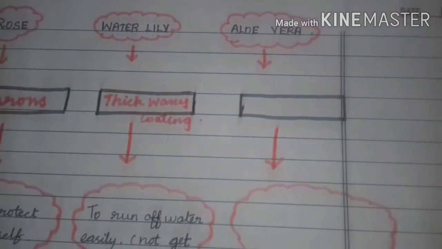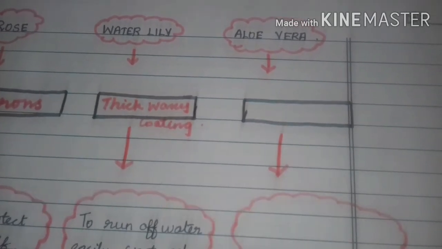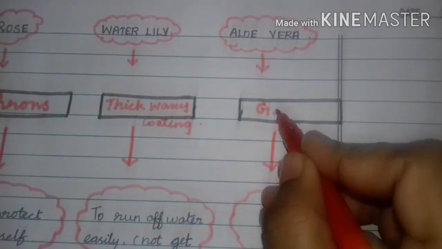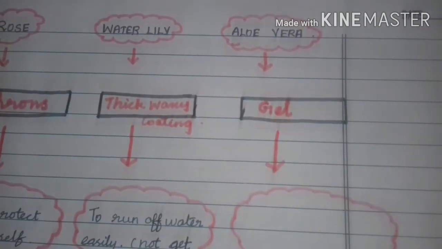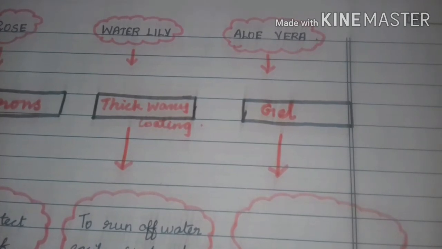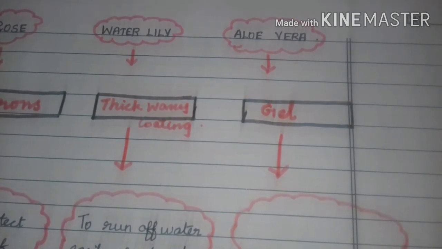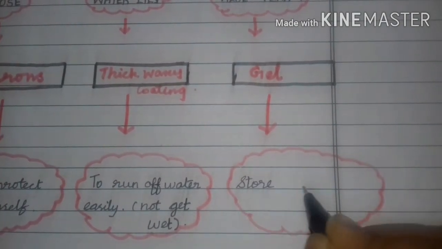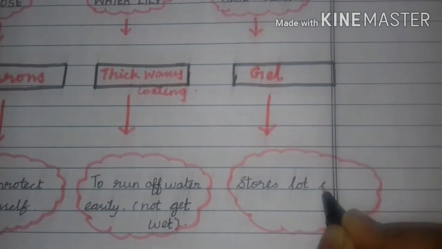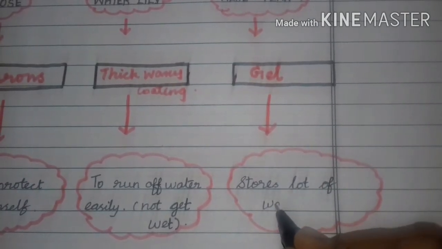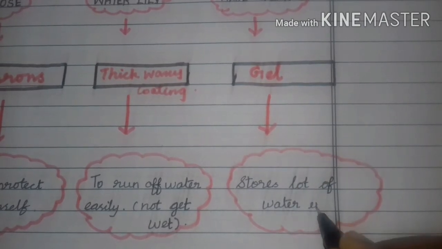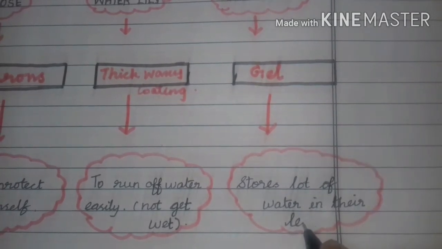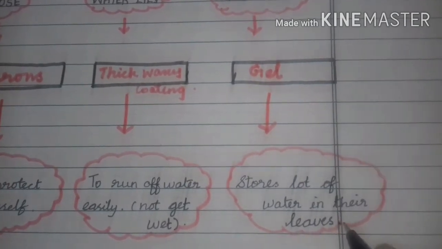Yes. Then what about aloe vera? Yes, very good. It has a gel-like substance, is it? Then why do they have a gel-like substance? Very good. Because it stores lots of water. It stores lots of water in their leaves. Okay.